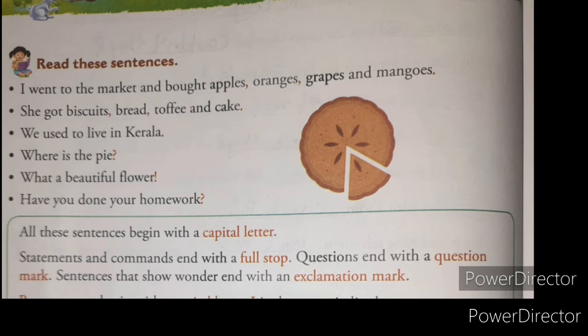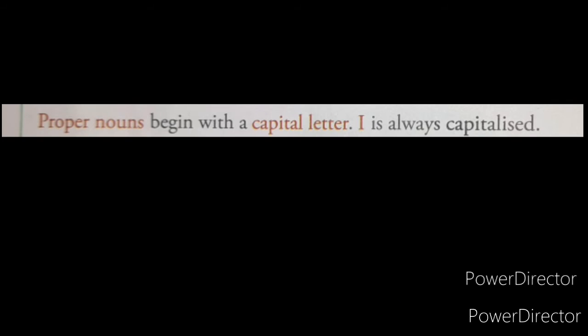Now pie means what? It is one baked dish. Next, proper nouns begin with a capital letter. The proper nouns means your name, your father's name, mother's name. These names, for example, Lata, Rohan, Rajesh. These names are called proper nouns and they begin with a capital letter.